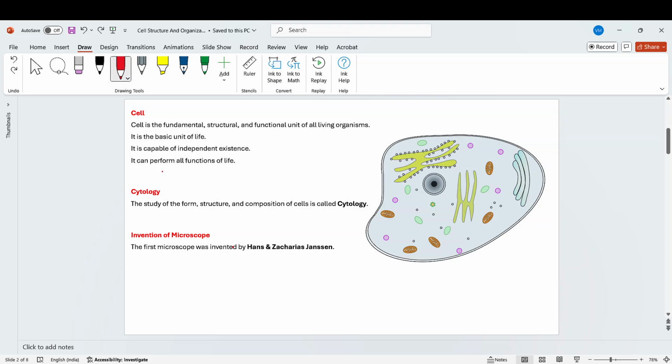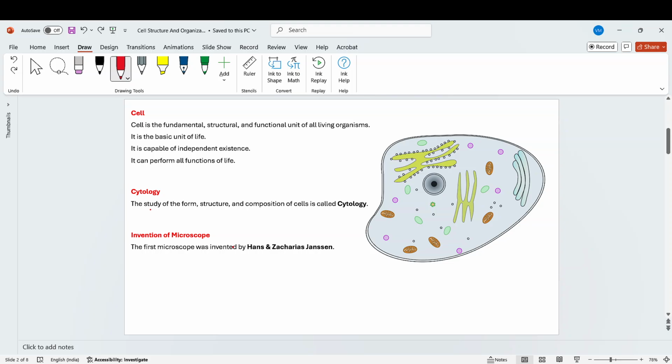It is the basic unit of life, and it is capable of independent existence and performs all types of functions of life. Okay. Cytology. Cytology is a branch of biology in which we study the form, structure, and composition of cells, their structure, their function, every detail of information and knowledge about the cell. This branch is called cytology, or we can say cell biology.